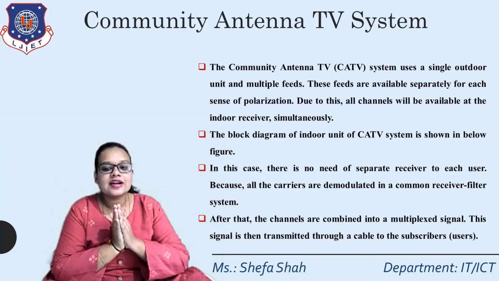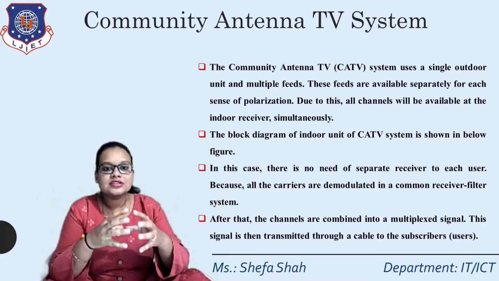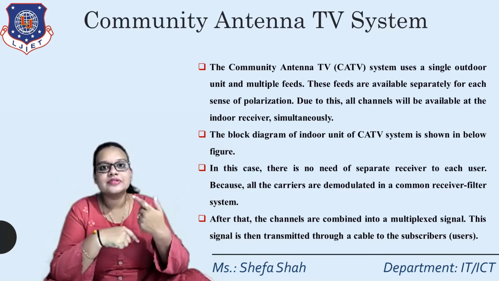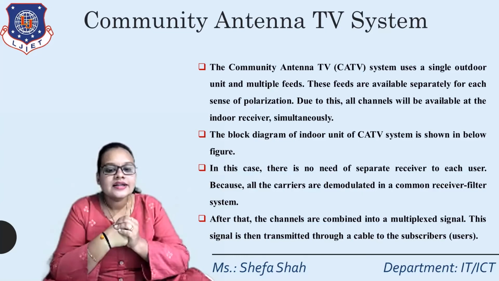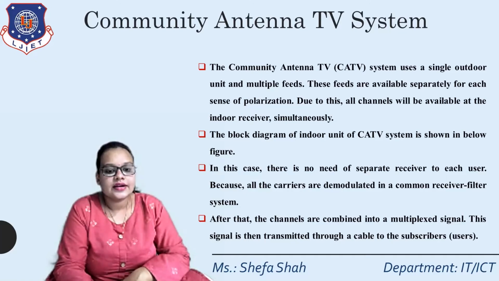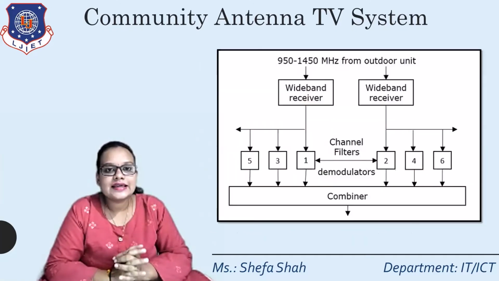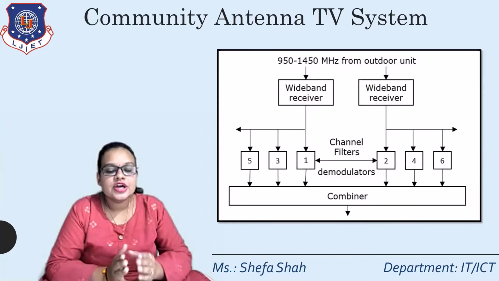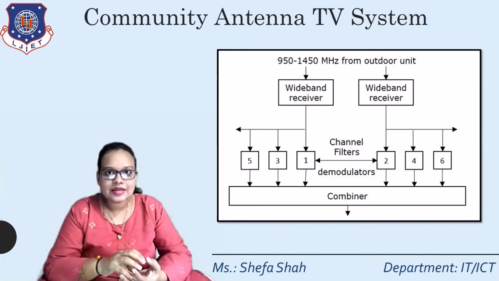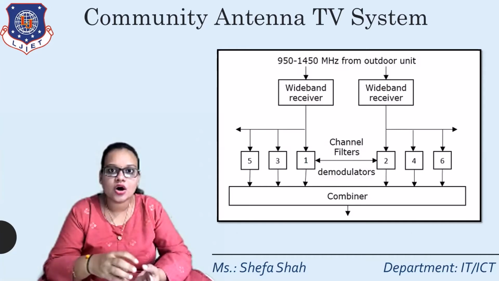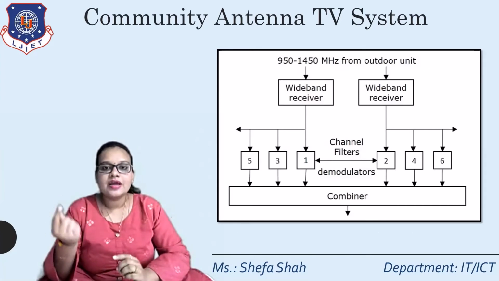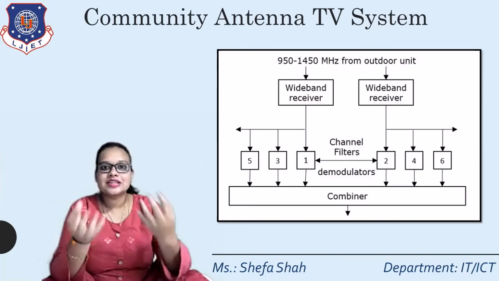After that, the channels are combined into a multiplex signal. All the received channels are multiplexed into one signal, and this one signal is transmitted to the multiple receivers at the same time. This signal is transmitted through a cable to the subscribers, that is the users. Now, as you can see in this figure of the community antenna TV system, the outdoor unit will remain the same, with a parabolic reflector with a horn feed, connected to the LNC, the low noise converter. The working of the outdoor unit also remains the same as in the TV systems.